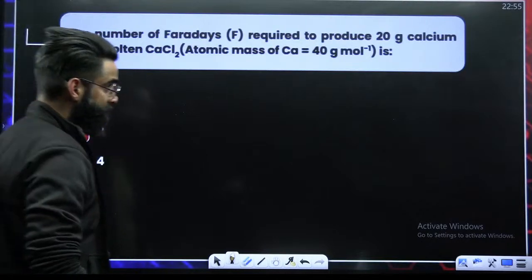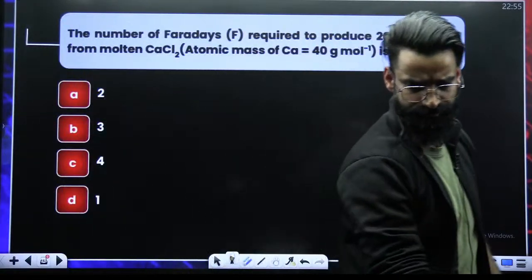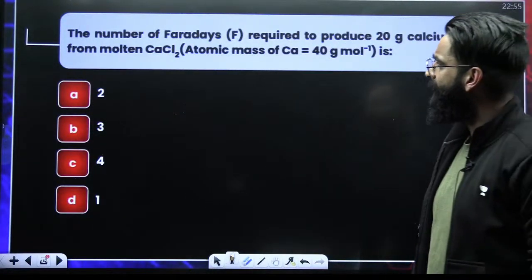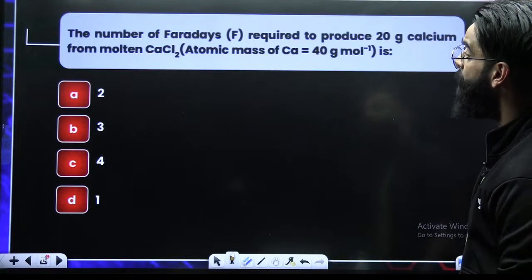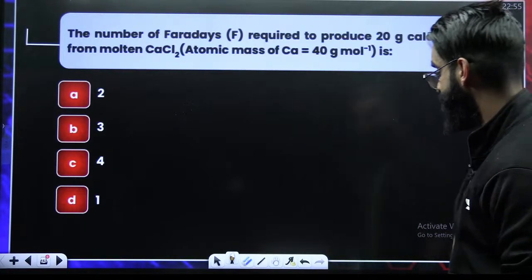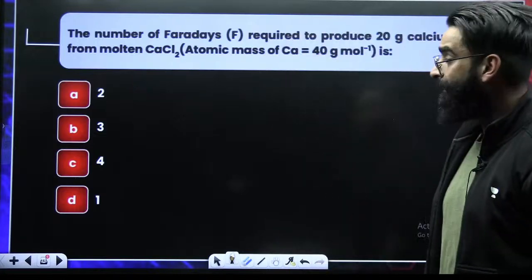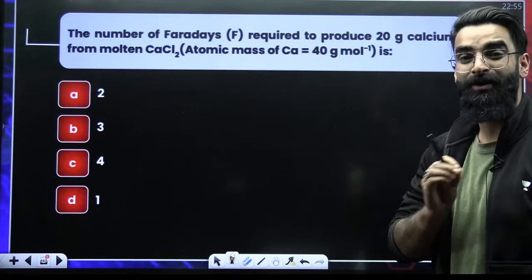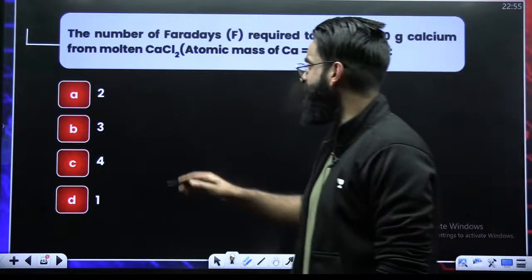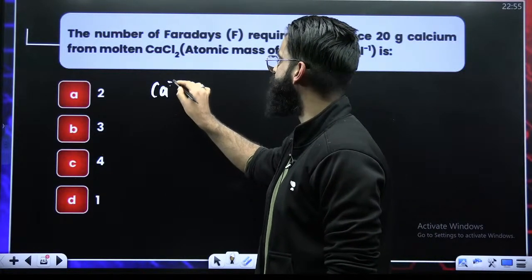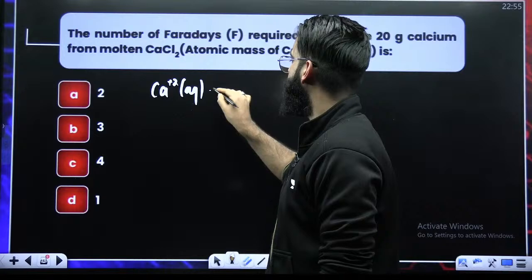Similar sort of question. Tell me, the number of faradays required to produce 20 grams of calcium from molten calcium chloride. Basically, calcium is deposited at the electrode. For calcium to be deposited, the reaction should be Ca2+ plus 2 electrons.